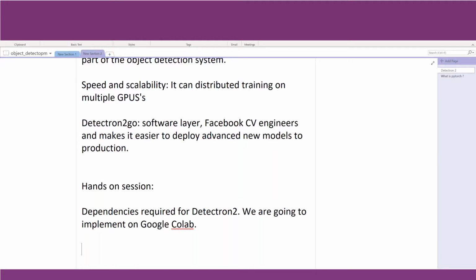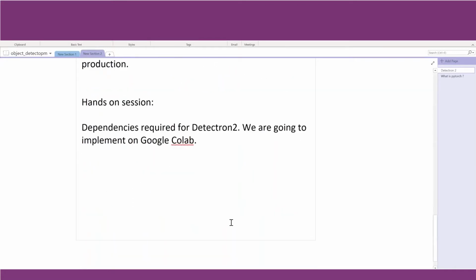If I have to tell you in short, it's the best of two worlds. You're using the platform of Google Colab and you're getting the framework of Facebook's Detectron 2. So we are going to implement it on Google Colab. What are the requirements? Everything shall be explained in the hands-on session in detail.